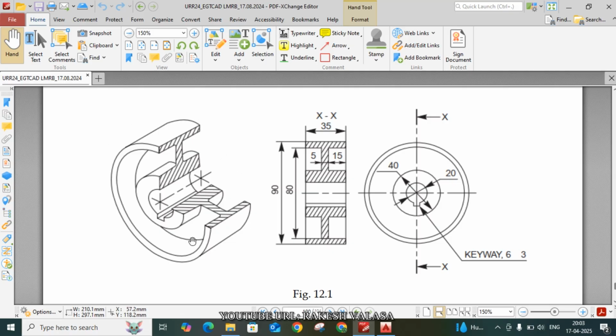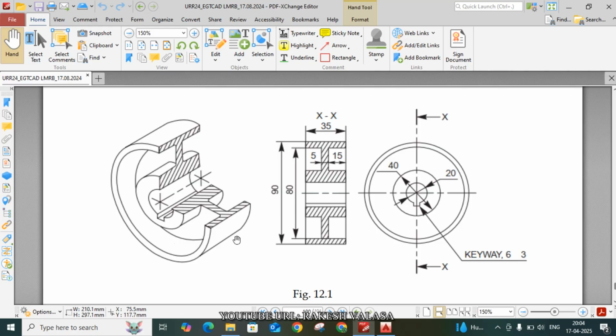Sphere is also a solid, the revolution of a semicircle. You can apply that concept to this 3D model. Here also one I section is there, and you can apply the solids of revolution concept to this I section to get this model.